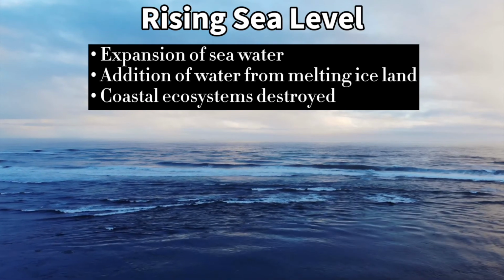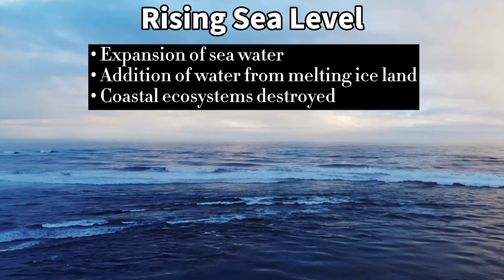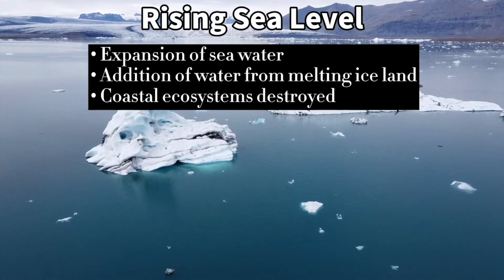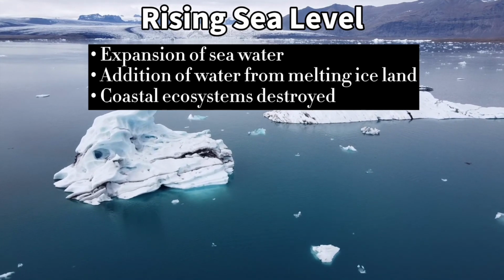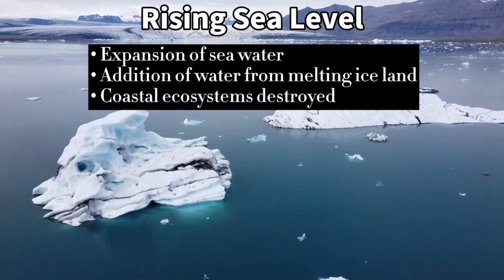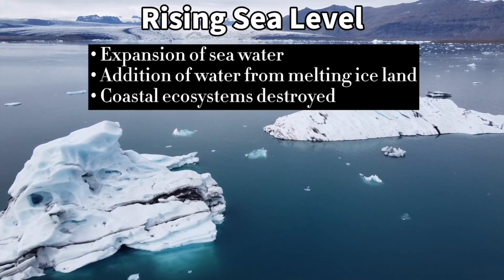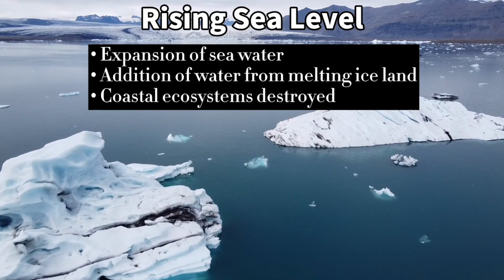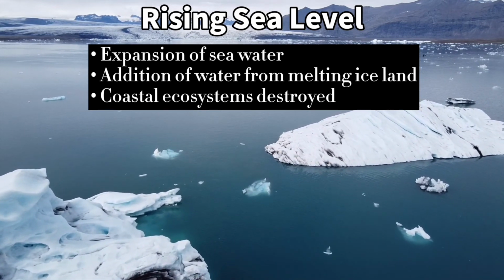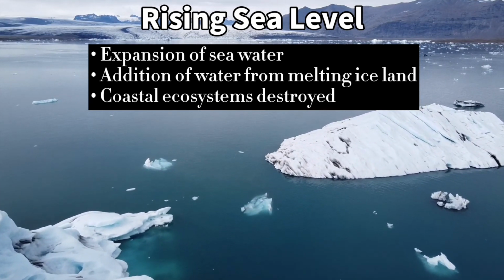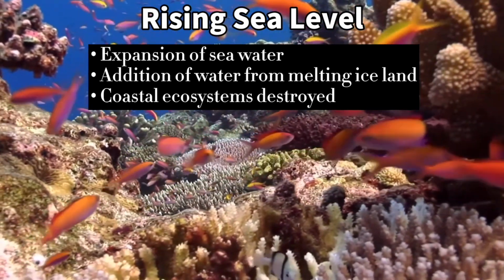Rising sea level. Expansion of seawater as it warms and addition of water from melting ice land are the two factors which cause the sea level to rise. The oceans warm due to increasing global temperature, taking up more space in the ocean basin. Polar ice disappearance allows the water to absorb more solar energy than ice, so more heat from the sun would be absorbed from the Earth's surface. Coastal ecosystems are destroyed, including commercially valuable fisheries.